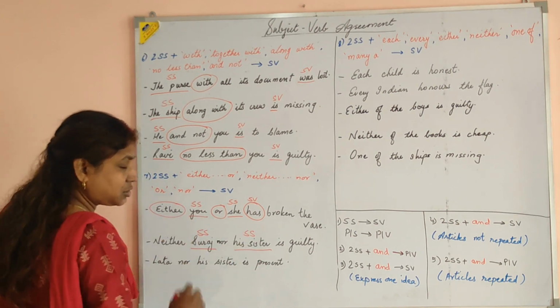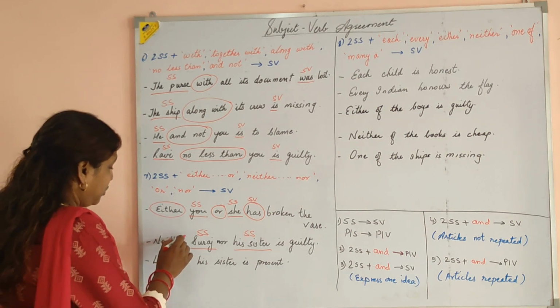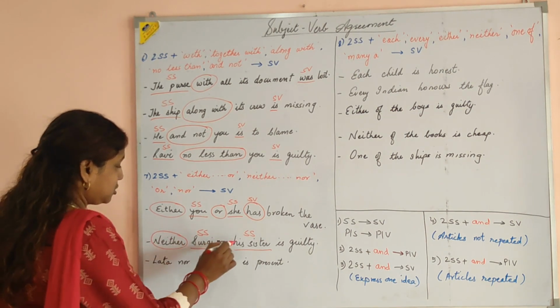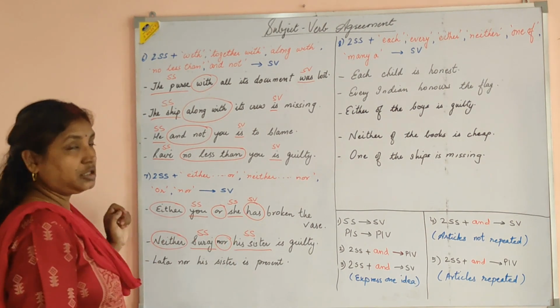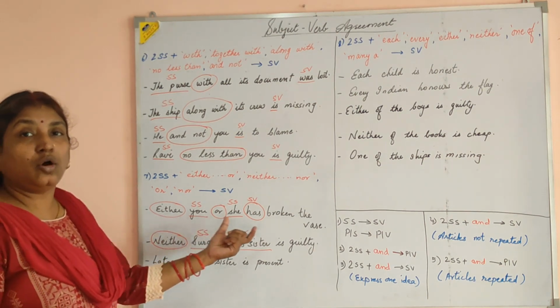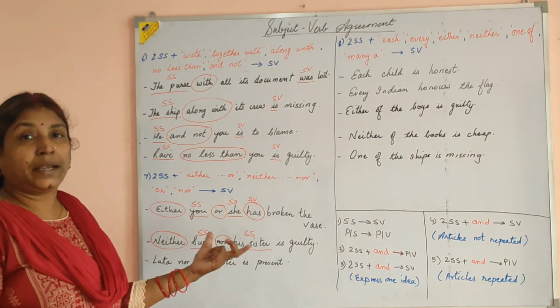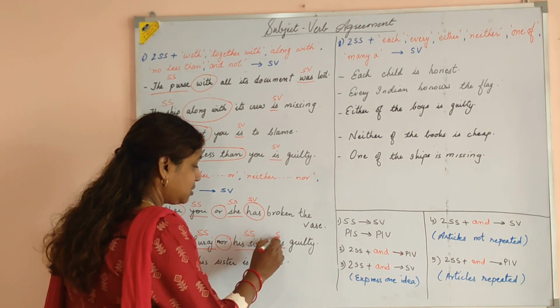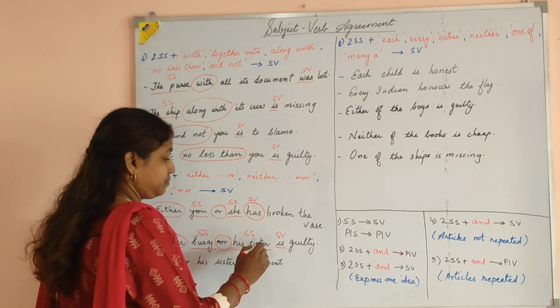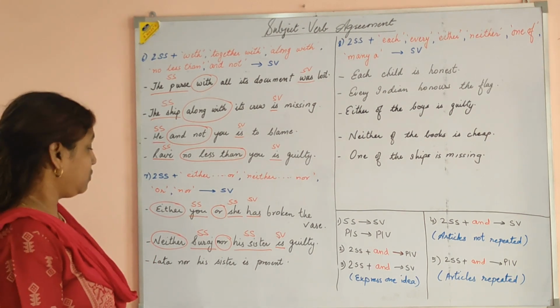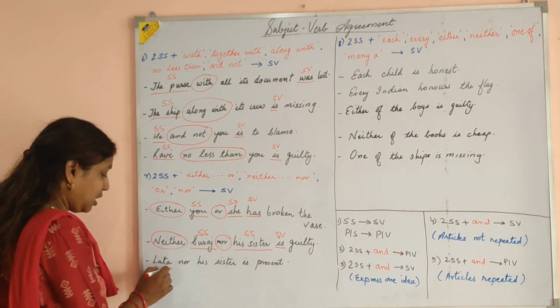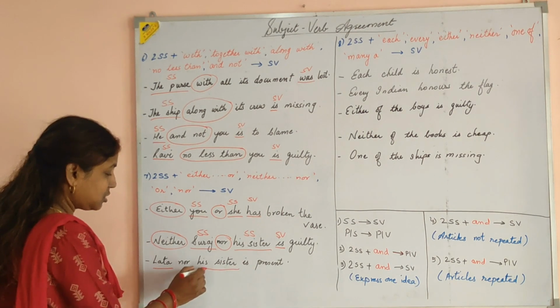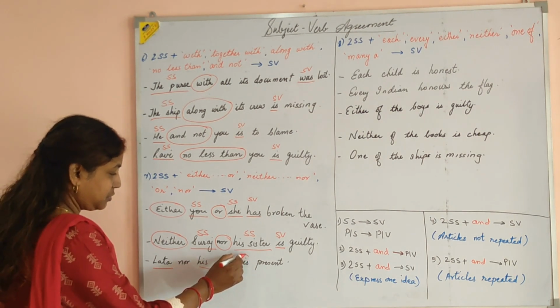Same way, neither Suraj nor his sister. Again I have two persons, but with an option. Neither nor states none of them. None is zero, and hence the subject becomes singular and your verb is a singular verb. Same way, neither Lata nor his sister is present.